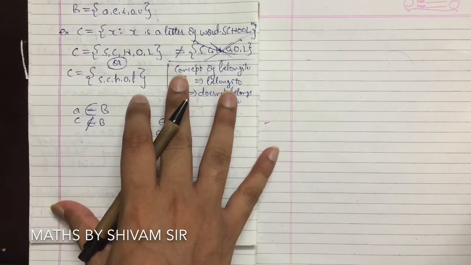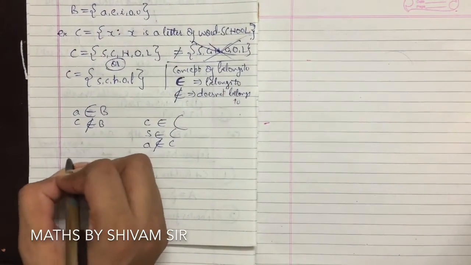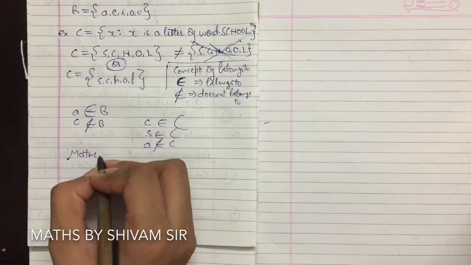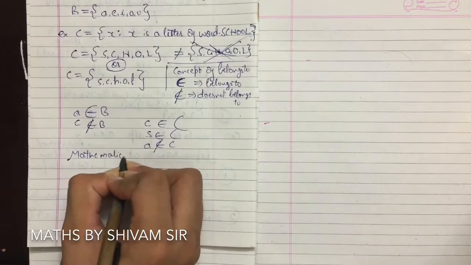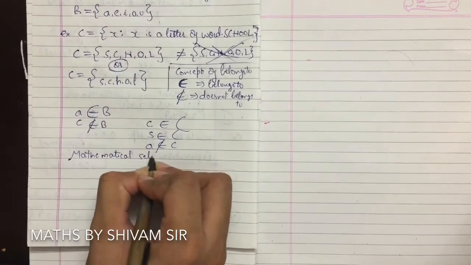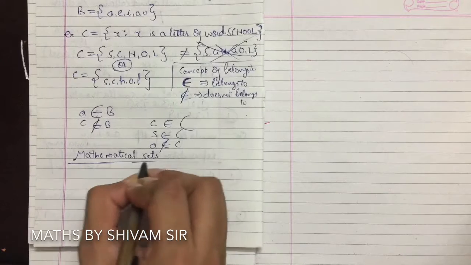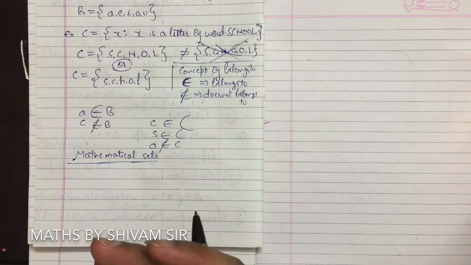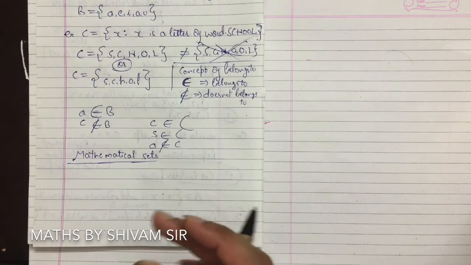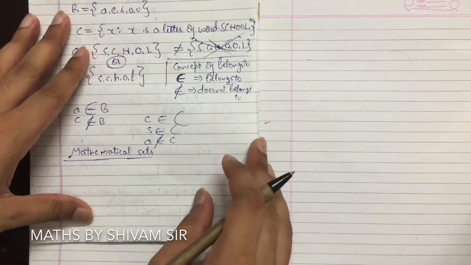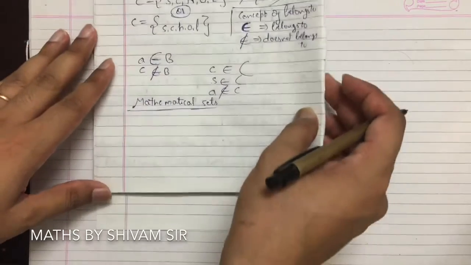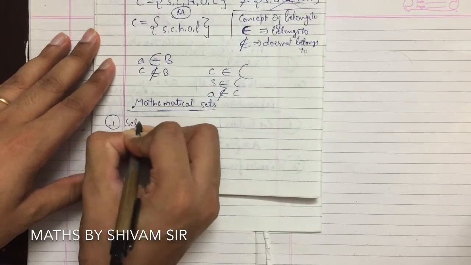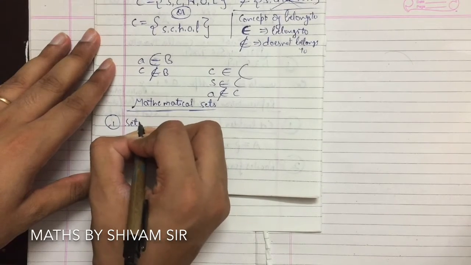So now let's discuss mathematical sets. In this video we'll discuss the basics of sets only. Mathematical sets means there are fixed, defined sets in mathematics. So what are they? Sets of natural numbers.